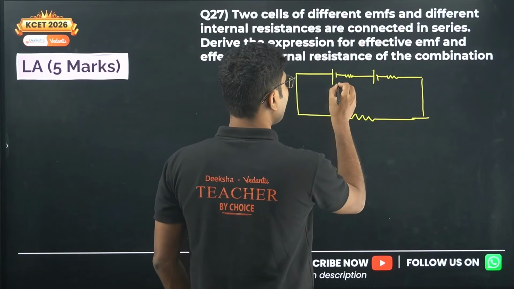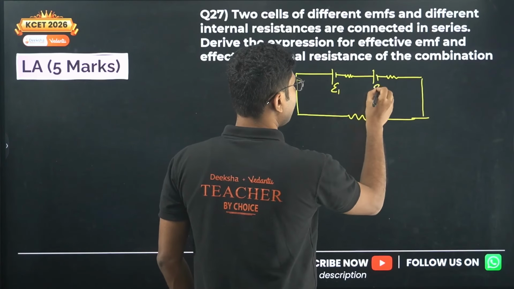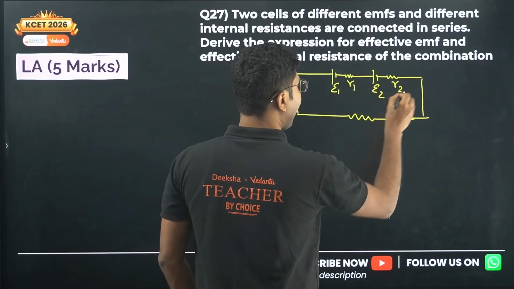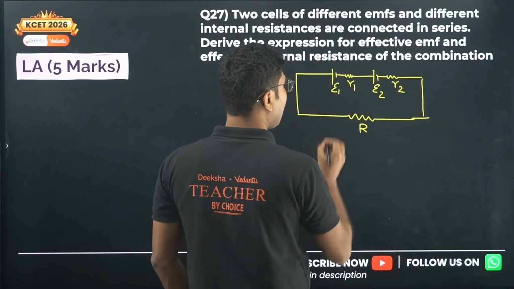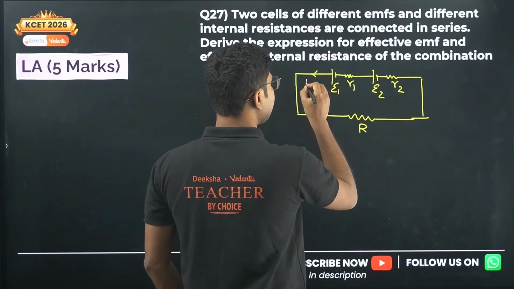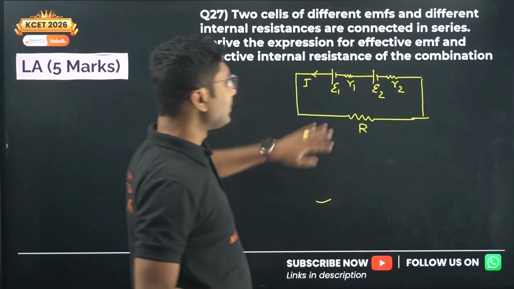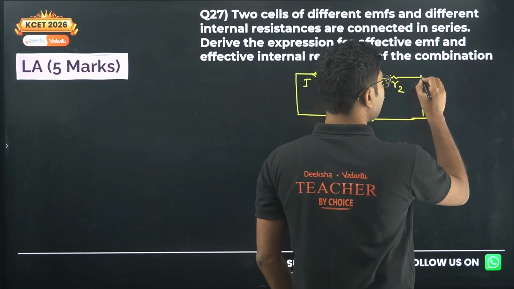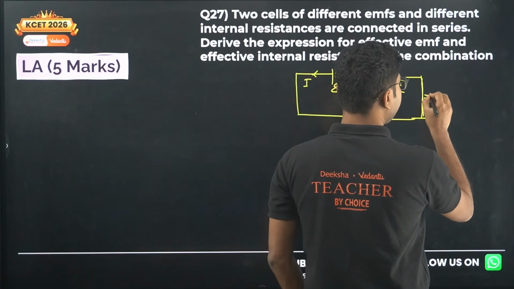So here we have 2 cells, epsilon 1, epsilon 2, with internal resistances R1, R2, and we have an external resistance R. The current in the circuit, say I. So this is the original circuit. Now we are not interested in the original circuit; we are trying to find the equivalent circuit.